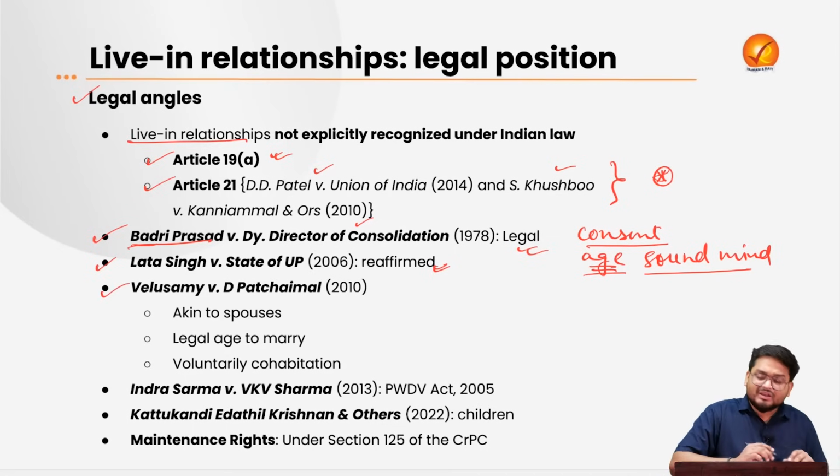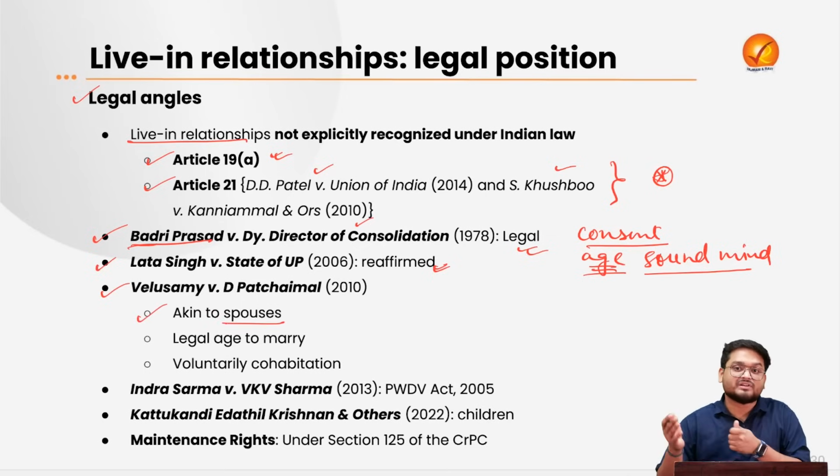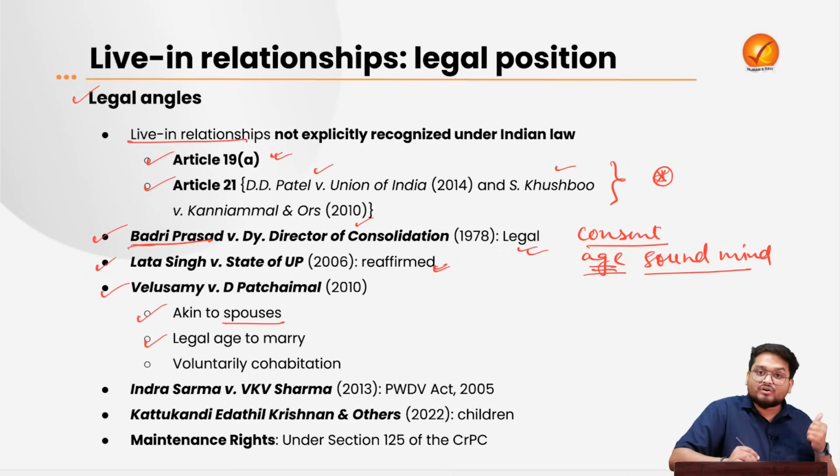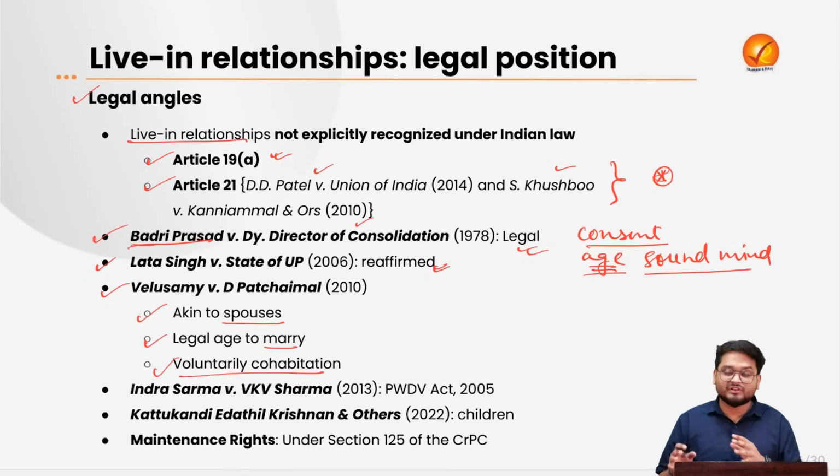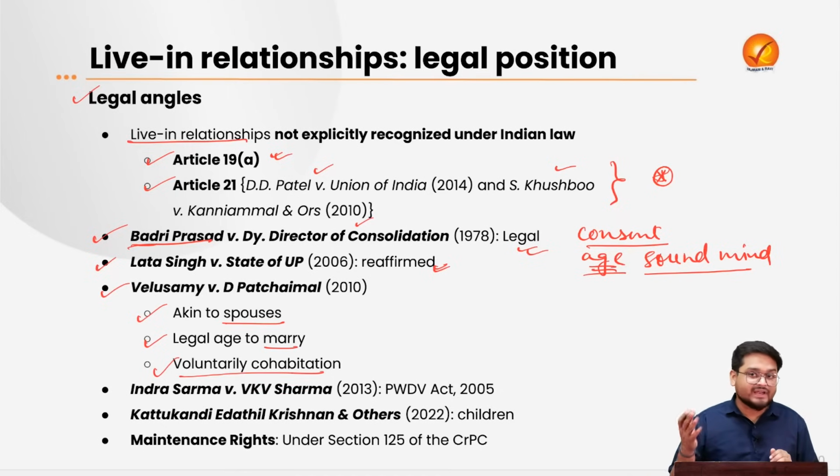In the Supreme Court case of 2010, the Supreme Court outlined various guidelines for live-in relationships. Firstly, the partners must be akin to spouses, wives or husbands under marriages. They must be of legal age to marry, and they must be voluntarily cohabiting with each other without any force from either partner.